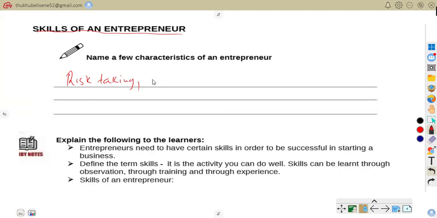Risk taking, remember. Ambition to achieve. Also, we can talk about discipline. There are so many. You can talk about passion. You can talk about decision making. So that is that.